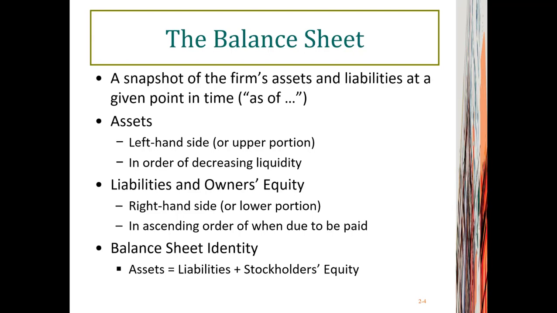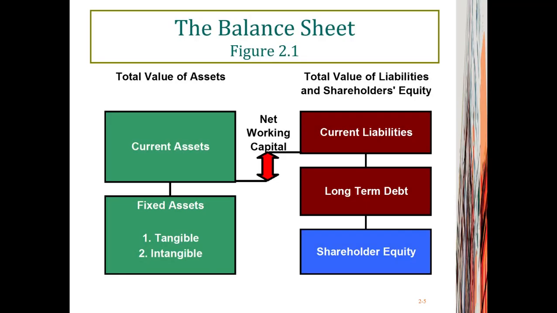And the reason why we call this financial statement a balance sheet is because there's always a balance between assets and the liabilities and the shareholders' equity, and we call this the balance sheet identity. And here is the structure of a balance sheet. Once again, on the left hand side of the balance sheet, you see current assets and fixed assets. The current assets have higher liquidity, and the fixed assets have lower liquidity. On the right hand side of the balance sheet, you see current liabilities, long-term debt, and the shareholders' equity.